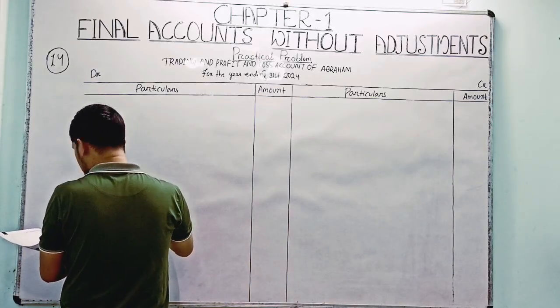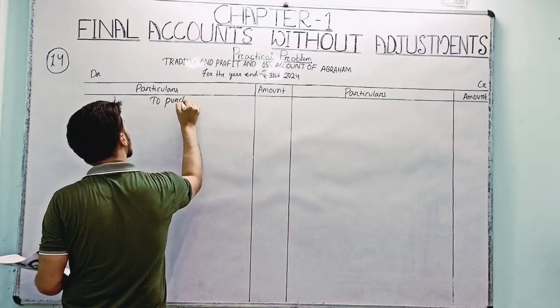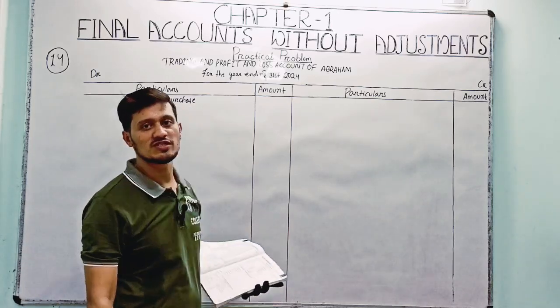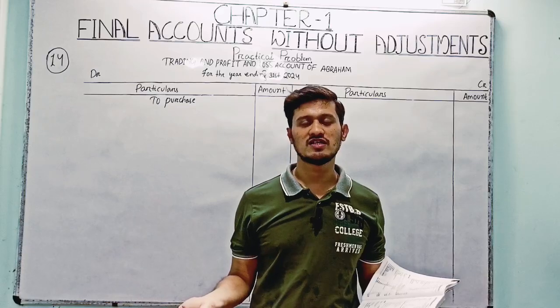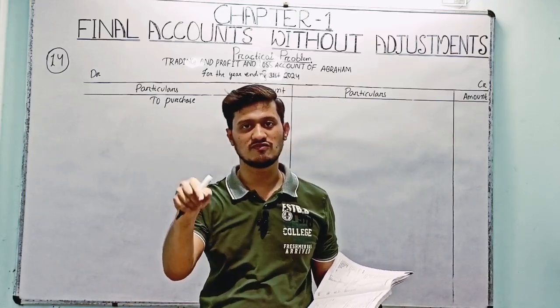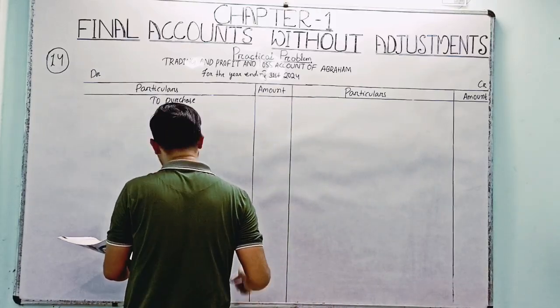The first entry is To Purchase. An important point in this question: the opening stock is not given. If opening stock is not given, then you start from the purchase. If opening stock is given, then you have to write opening stock first. So purchase amount is rupees 60,000.